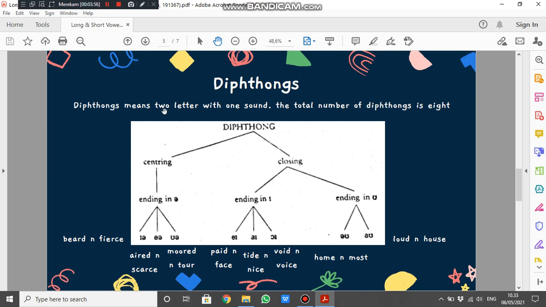Diphthongs means 2 letters with 1 sound. The total number of diphthongs is 8. Diphthongs are divided into 2 parts, centering and closing. Let's see centering, with ending in a. As you can see, there are a lot of words.